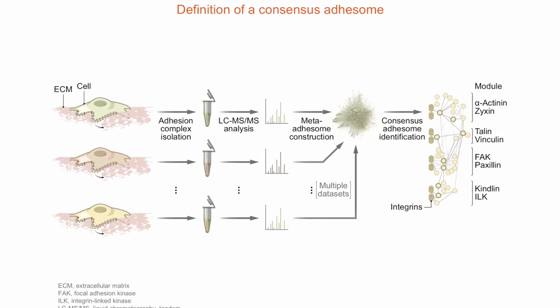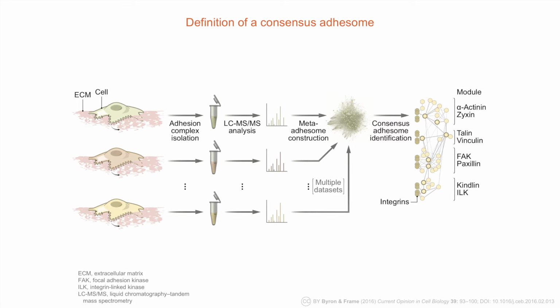The proteins in adhesion complexes connect integrins at the cell membrane to the cell's cytoskeleton, and they have been collectively termed the adhesome. Proteins in adhesion complexes can now be isolated biochemically from cells. We can identify and quantify the proteins using proteomics, and we can analyze the data computationally using bioinformatics. The computational integration of multiple sets of adhesion proteins has now enabled the definition of a meta-adhesome, incorporating data from different types of cells. From this analysis, outlined in this slide, a core set of 60 frequently identified proteins was identified, and this was termed a consensus adhesome.